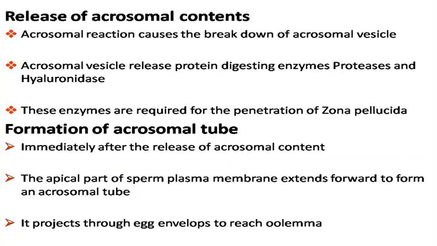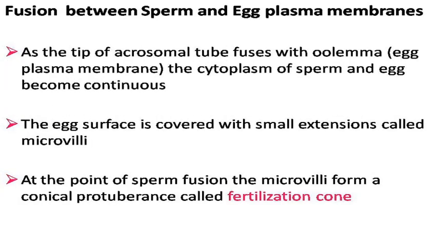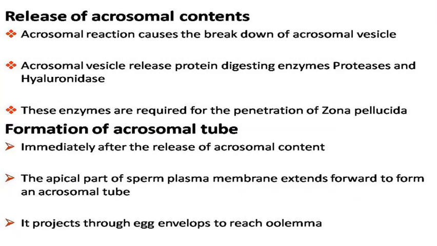Next is the formation of the acrosomal tube. Immediately after the release of the acrosomal contents, the apical part of the sperm plasma membrane extends forward to form an acrosomal tube.